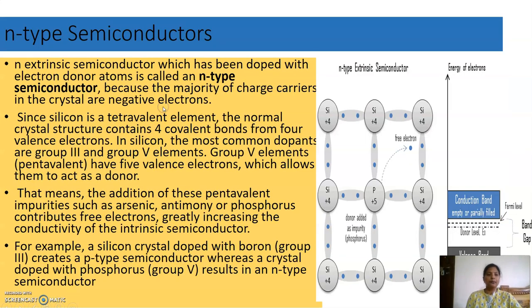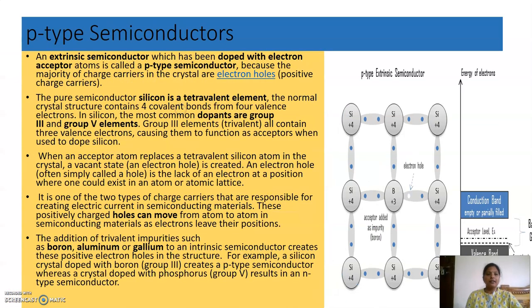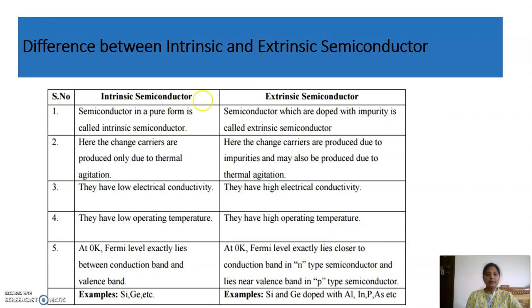We will discuss them. An N-type semiconductor is one in which a pentavalent impurity atom is added, for example phosphorus, antimony and arsenic, and the majority charge carriers are electrons. A P-type semiconductor is obtained when it is doped with a trivalent impurity such as boron, aluminium and gallium. In this, the majority charge carriers are holes. We will discuss N-type and P-type more in the next topic.